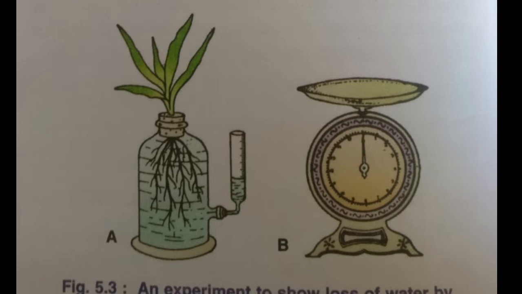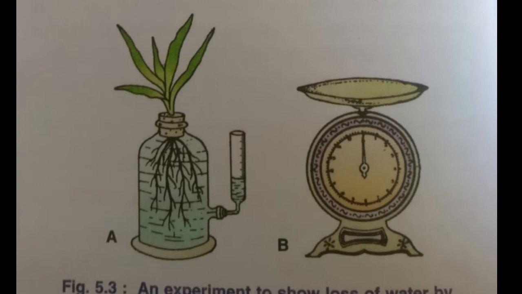This would indicate that the volume of water lost can be compared with the loss in weight with the help of a weighing machine or by converting cc into grams. That is, 1 cc of water weighs 1 gram.